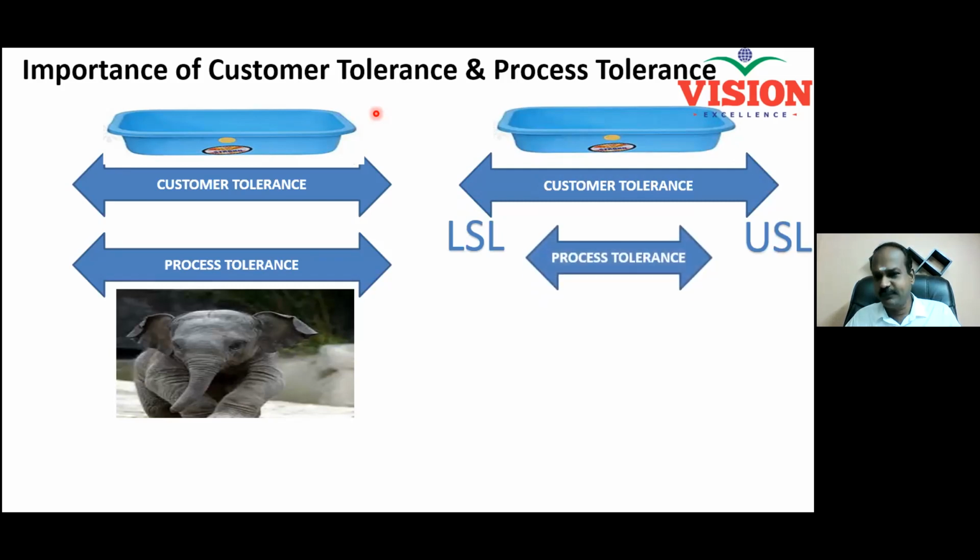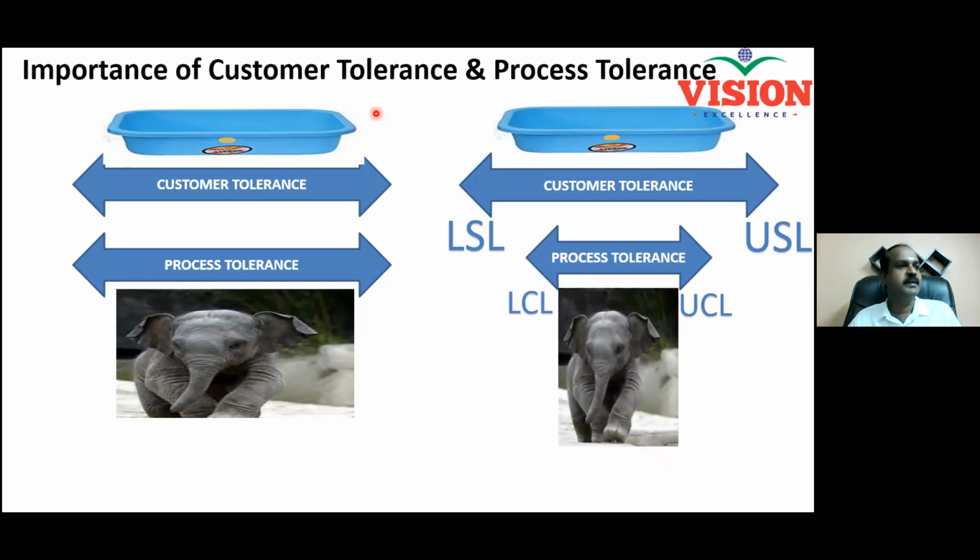And process is defined by upper control limit and lower control limit. If you simply manage to get your control limit well inside the specification limit, you are making your business a successful one. If you are not able to get the control limit inside the spec, what will happen? Customer will reject your products. And that's how business fails, right?